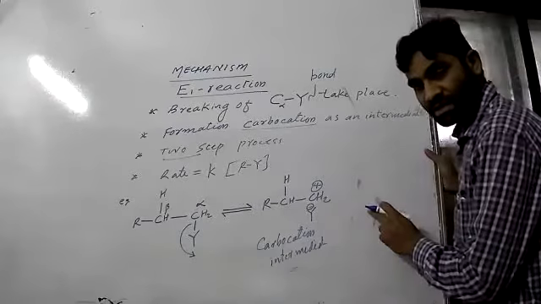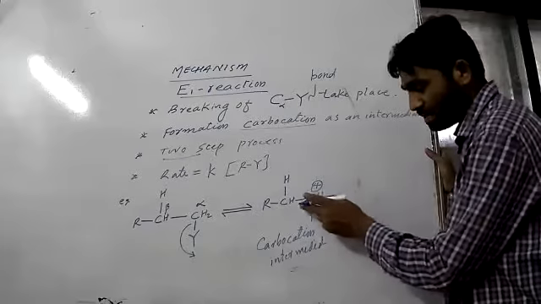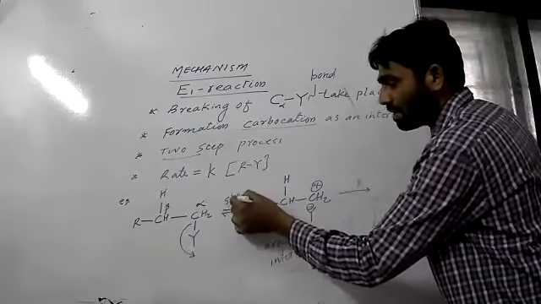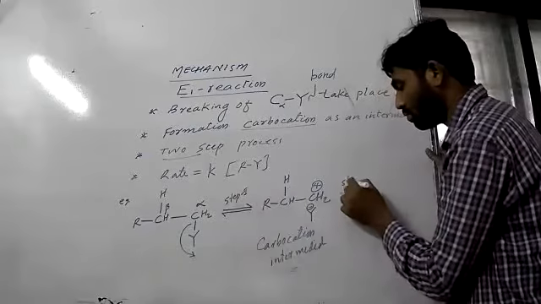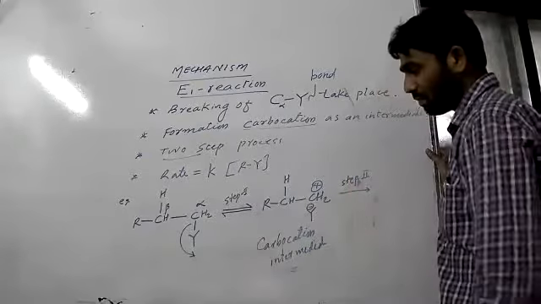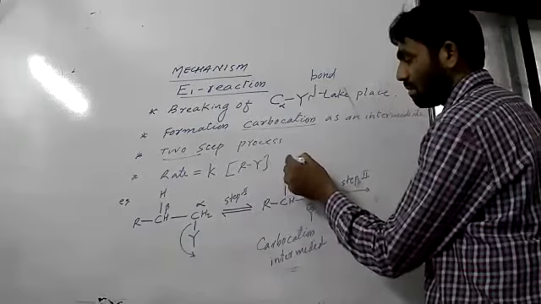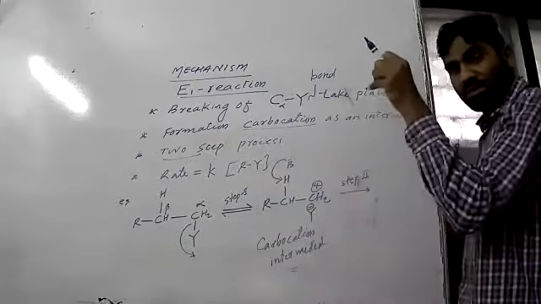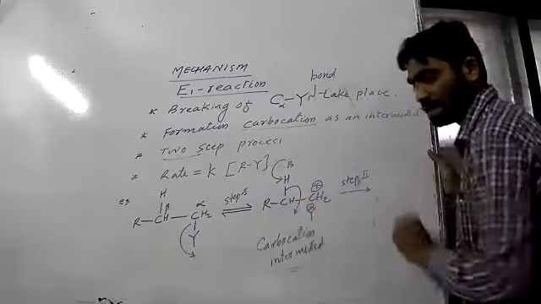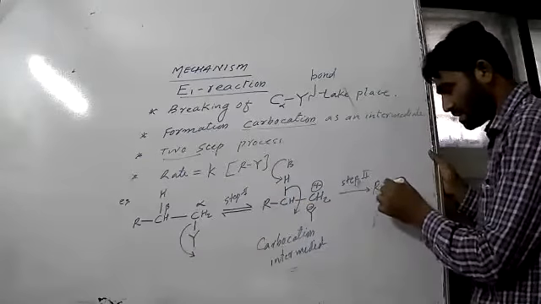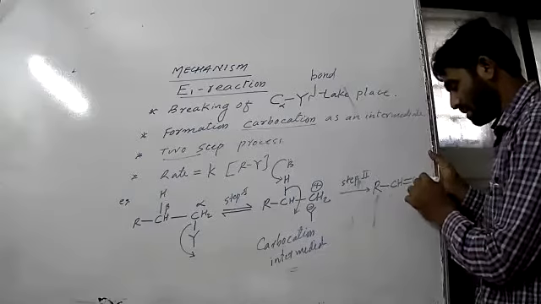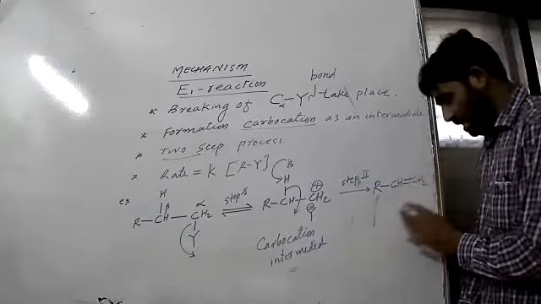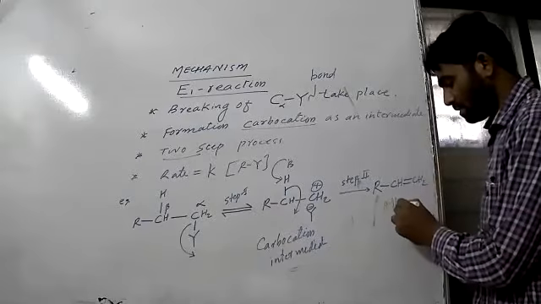What will happen after that? This carbocation is step 1. We can write step 1 and step 2. What do we see in step 2? The base will attack this proton and take that proton out. This bond shifts like this, and you get an alkene like this, the final product.